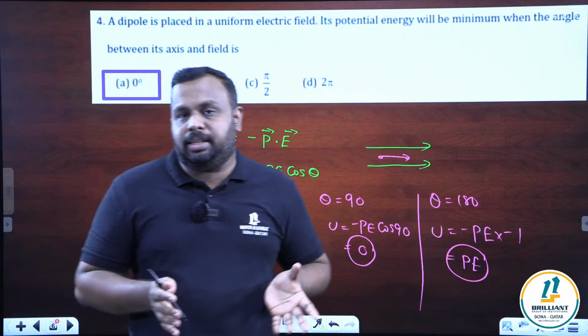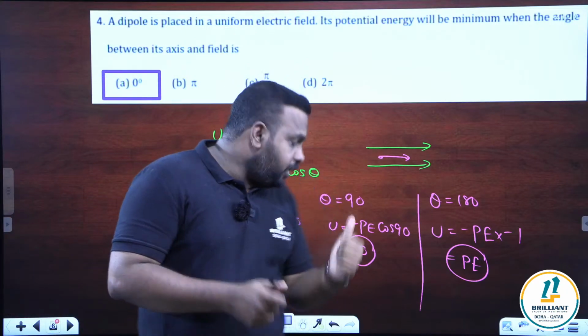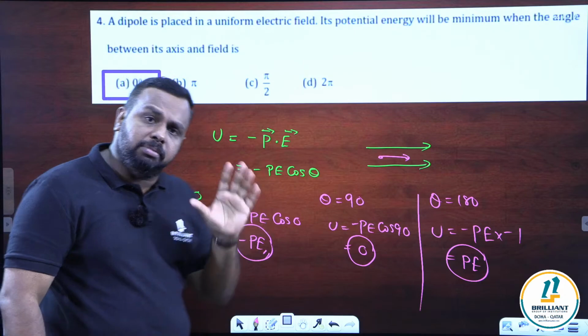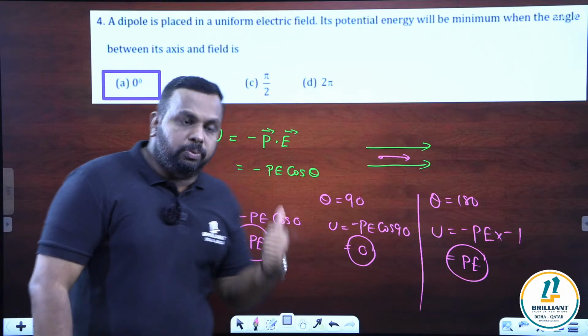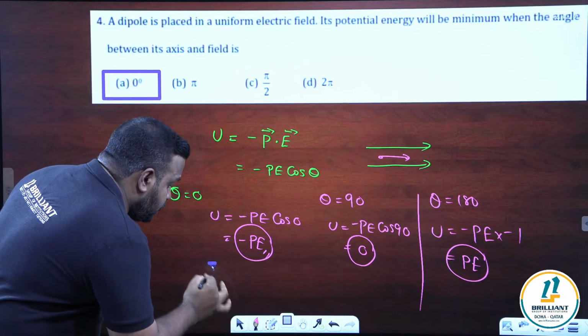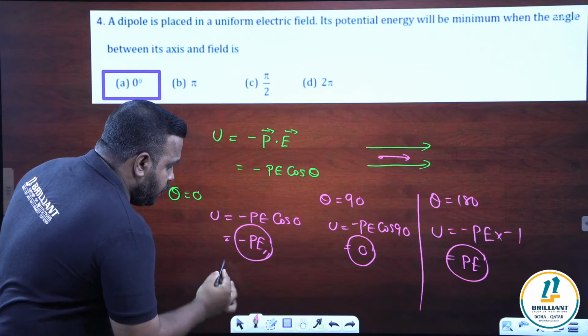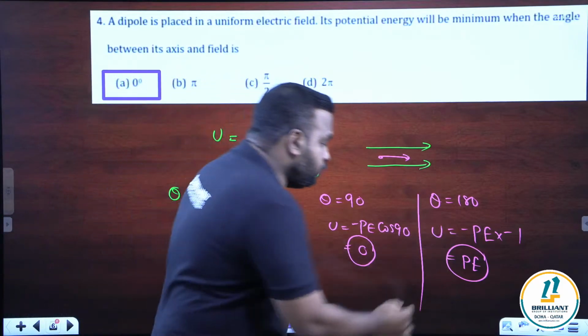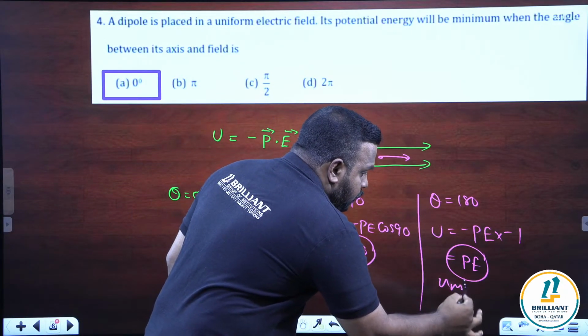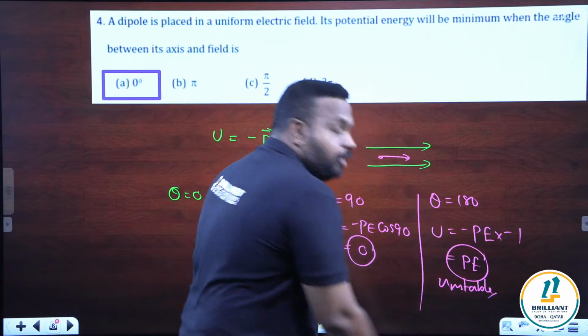How can you understand that? Stable means, like here you can see, the energy is minimum. Minimum energy means all objects will be stable. So which is the stable equilibrium position? Theta 0 is the stable equilibrium position. And unstable equilibrium position means theta is 180. So these two names you have to note.